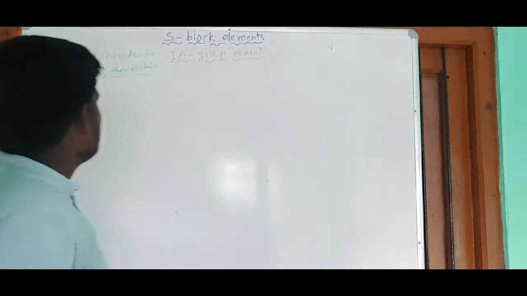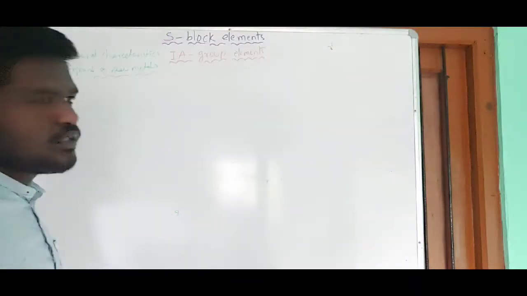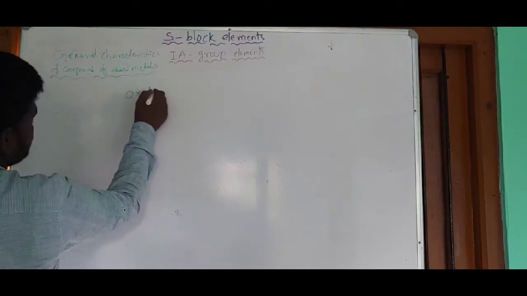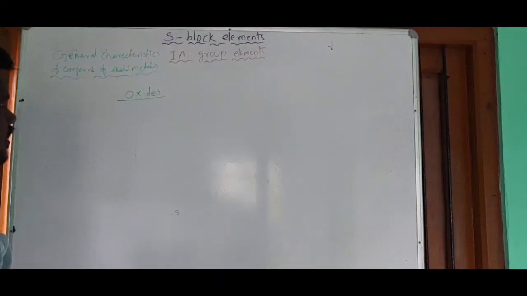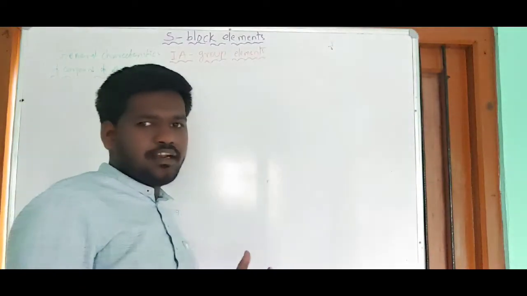Hi students, in this video class I am going to teach you the general characteristics of compounds of alkali metals. First one, oxides of the alkali metals. Alkali metals form alkali metal oxides when they are subjected to combustion in the presence of air.